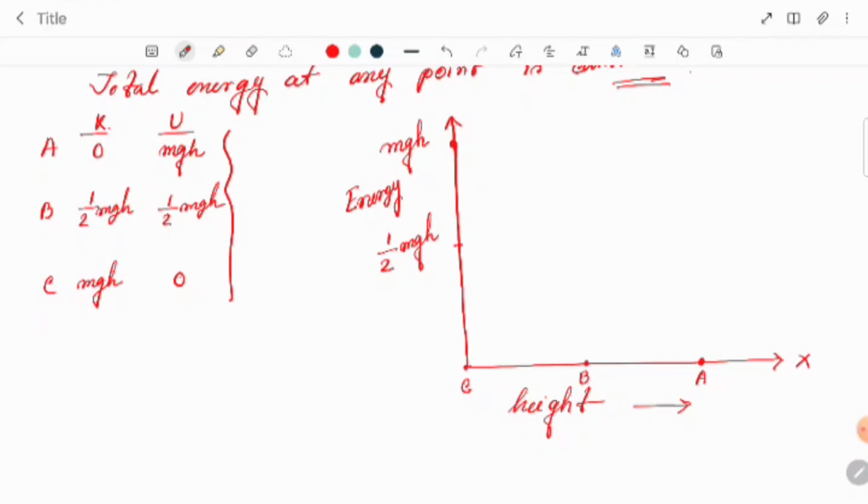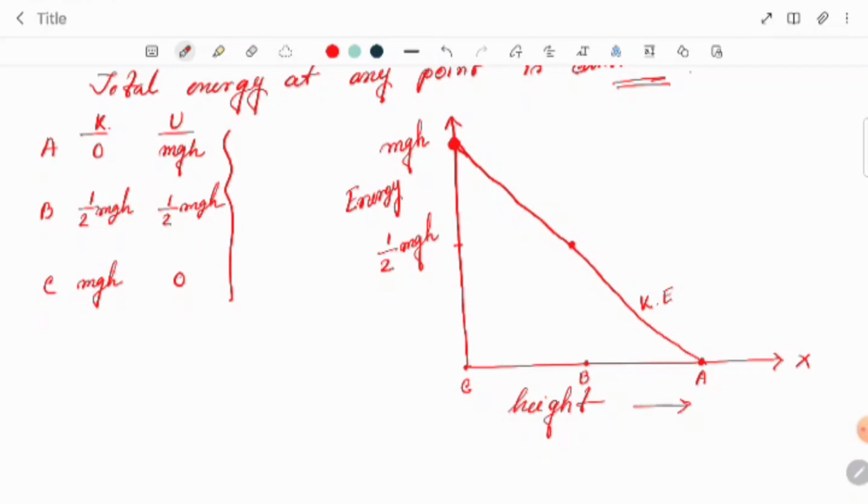Now first, suppose we put the kinetic energy. Kinetic energy at A was 0, okay. At B it was half mgh, so I'm putting the point here. No, sorry, at C it is mgh, so at mgh means this point. So the kinetic energy graph will be like this. That is the kinetic energy graph, KE.